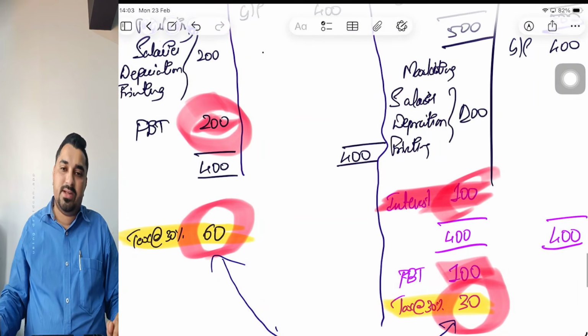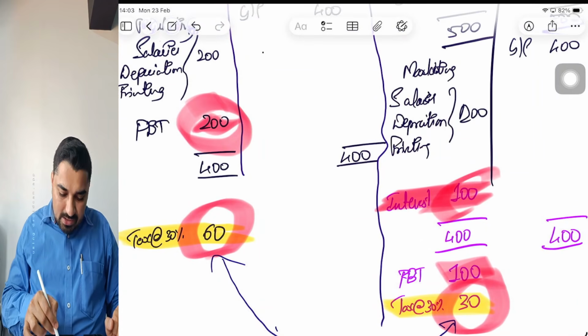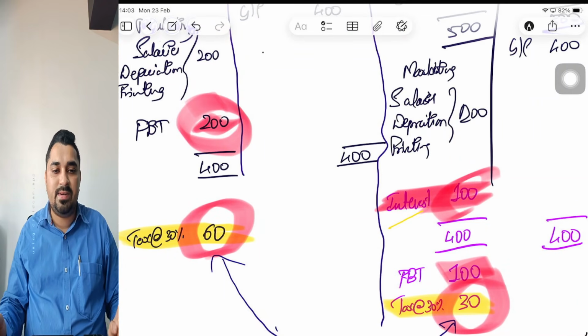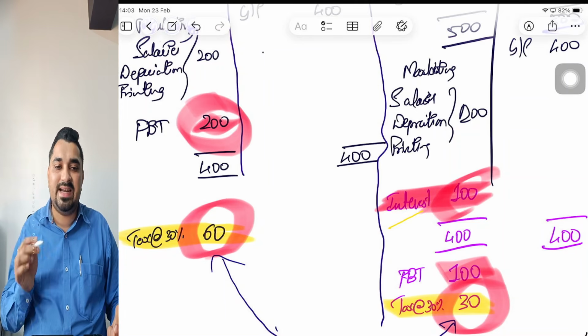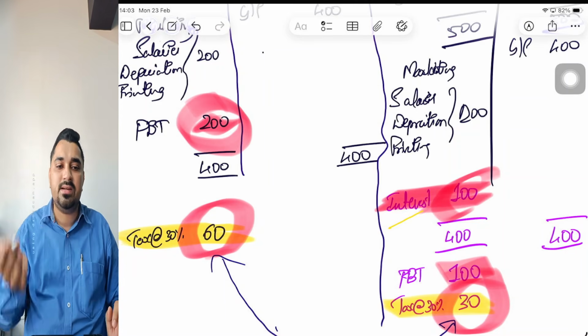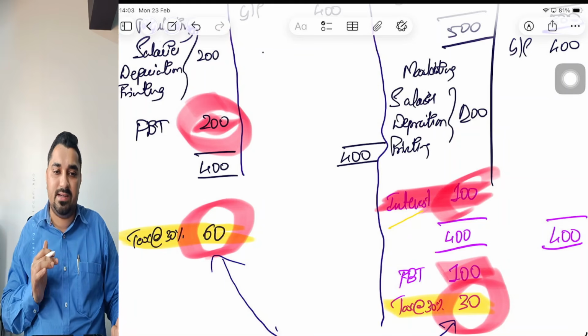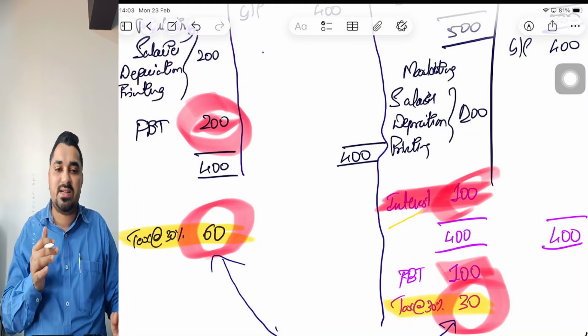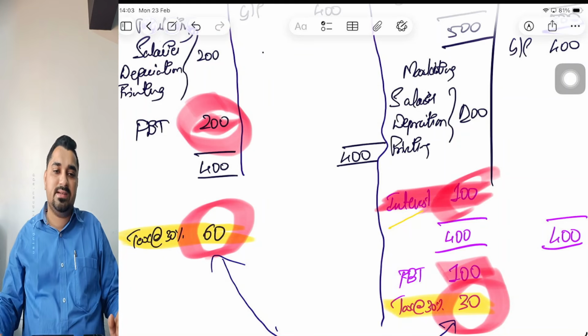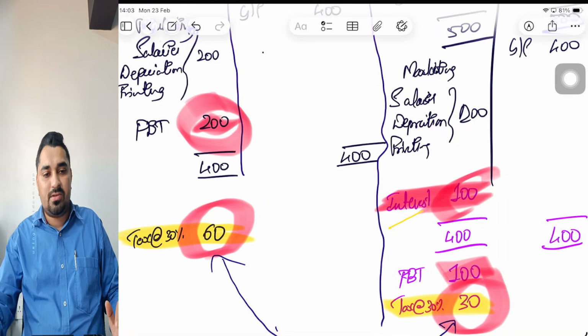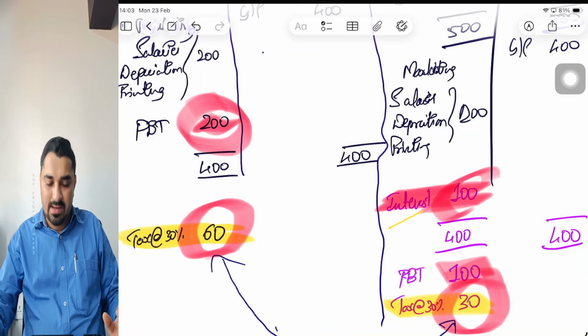This is what I was telling you. When I pay interest, it gets debited to your P&L account. In other words, interest is an allowable expenditure under the Income Tax Act. Whereas dividend is a post-tax item. It is just an appropriation of profits, whereas interest is a charge against profit. Because of these reasons, debt is always cheaper than equity.